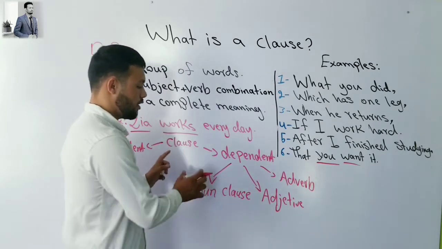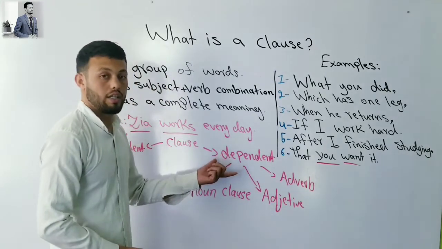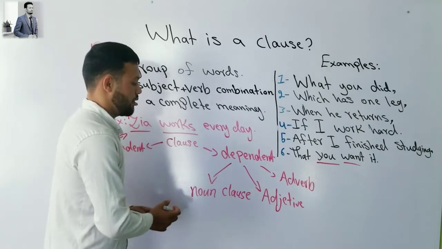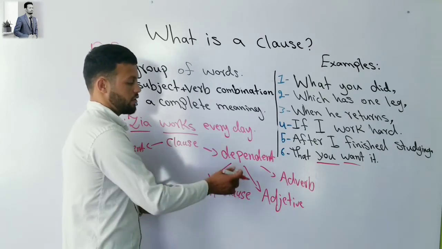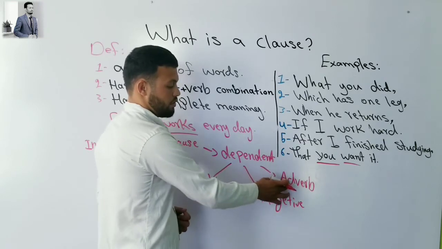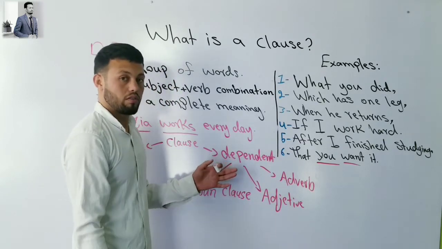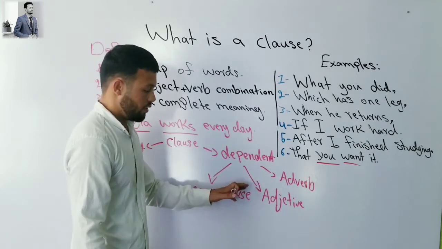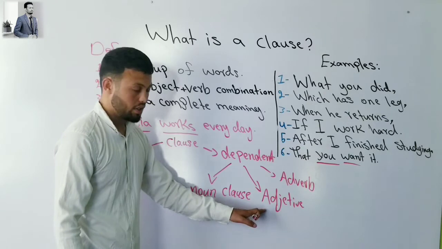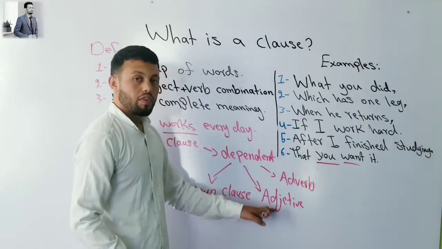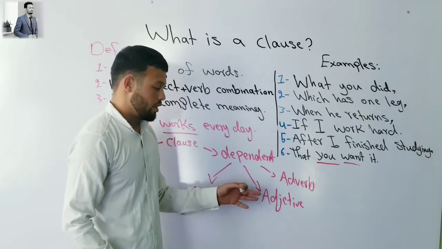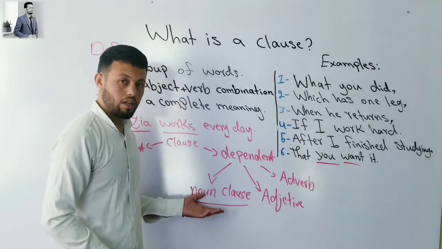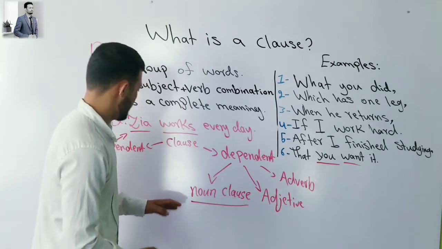Now, all of these clauses have different definitions and usages, but they work the same. If you say adverb, what does an adverb do? It modifies a verb, adjective, or another adverb. Adverb clause does the same thing. Also, adjective clause: what does an adjective do? It modifies a noun or pronoun. So does the adjective clause. And a noun clause functions as a noun in a sentence.